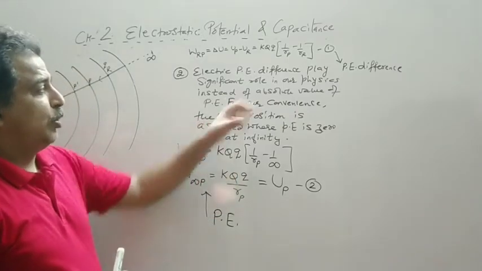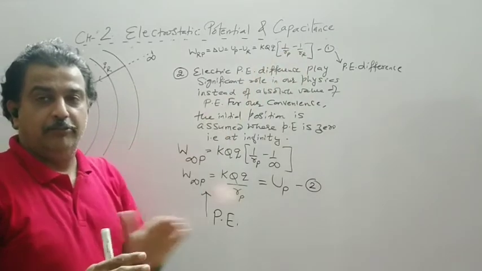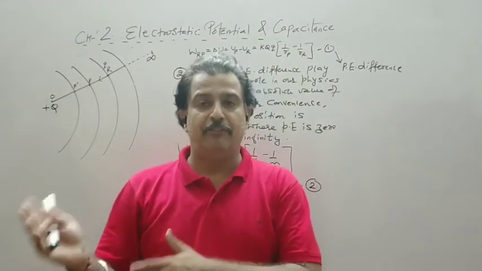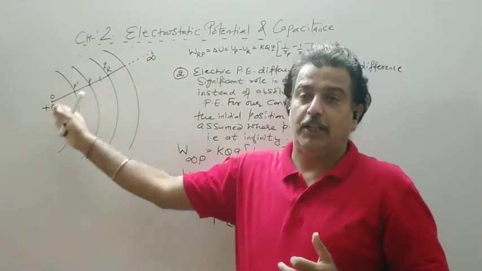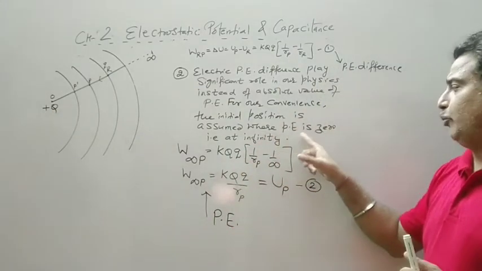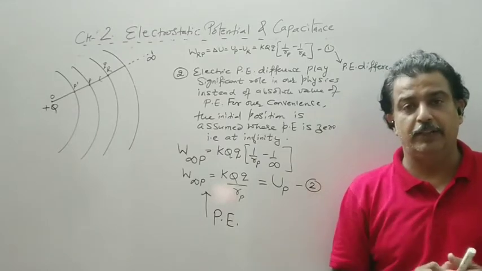Still, because it depends on initial and final position, for our convenience we have fixed the initial position to be infinity. So work has to be done in bringing a charge q from infinity to that point. So at infinity, the potential energy is 0. That is for our convenience.